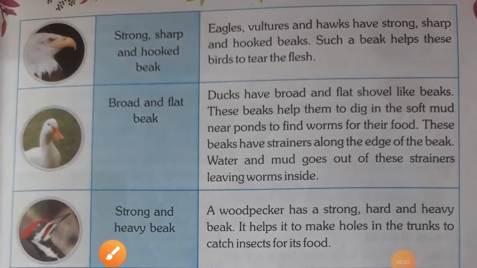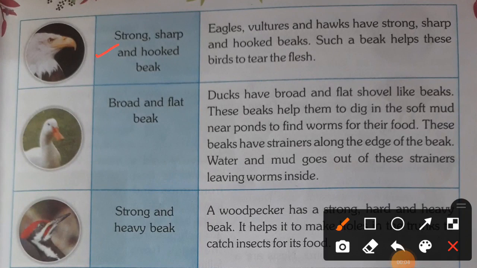Here, strong, sharp and hooked beak. Eagle, vulture, hawks have a strong, sharp and hooked beak. Such a beak helps these birds to tear the flesh. Next, broad and flat beak.